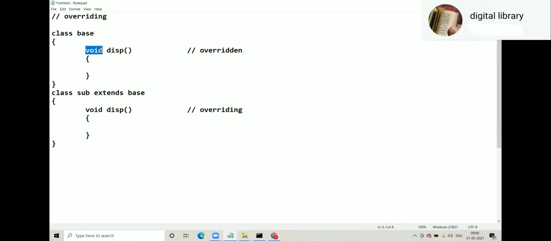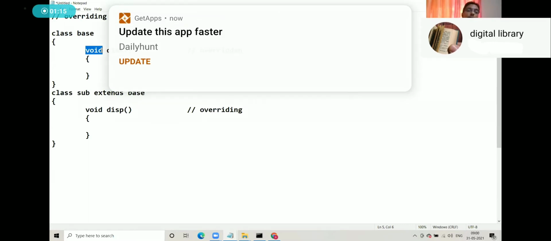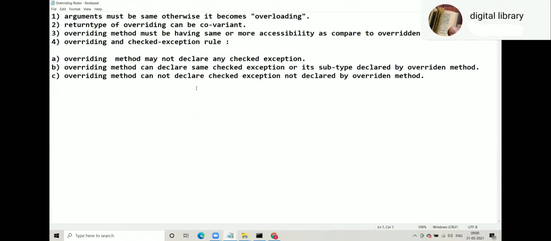What is the return type rule? So for your information, before JDK 5, the rule was return type of overridden and overriding must be same. But after Java 5, they have added one flexibility in case of return type. Now they are saying return type can be covariant.